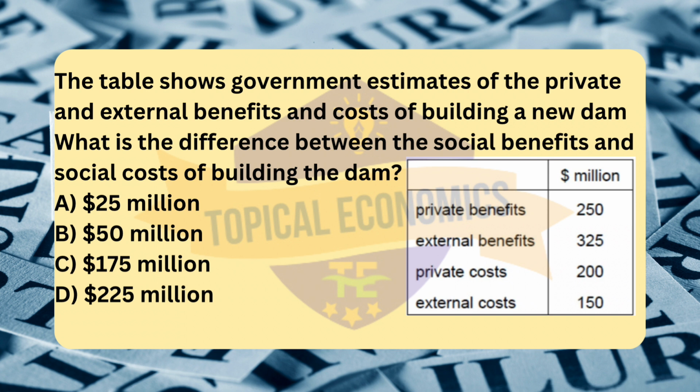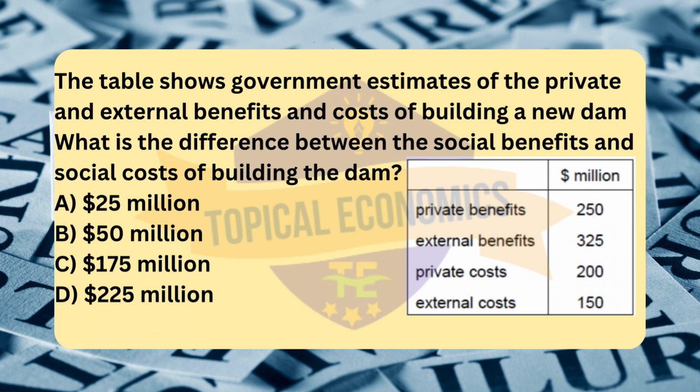The correct answer for this question is option D. Social benefits equals private benefits plus external benefits. Social benefits equals $250 million plus $325 million equals $575 million. Next, social costs equals private costs plus external costs.